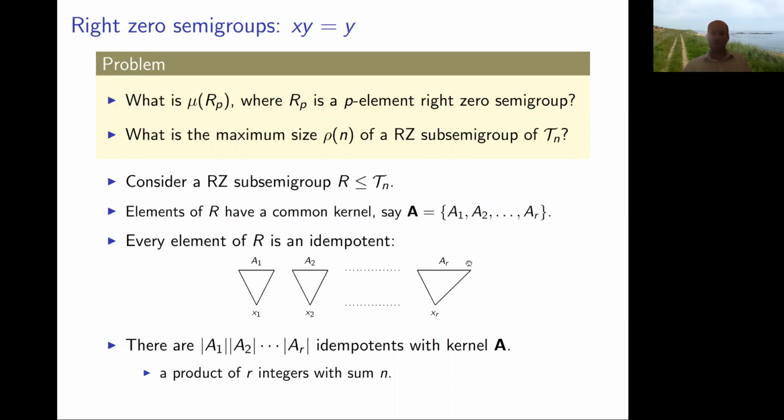is the set 1 up to n. So how do we maximize the product of integers with some n? Well, for a given r, this is maximized when the integers are almost equal. So they're all around about n over r. Okay, and by varying r, then we can find the maximum of these maximums, and it happens when almost all of the integers are 3.